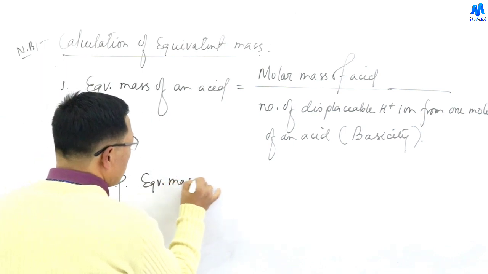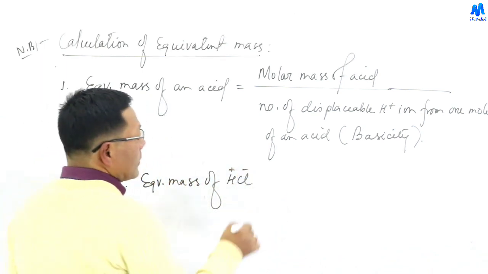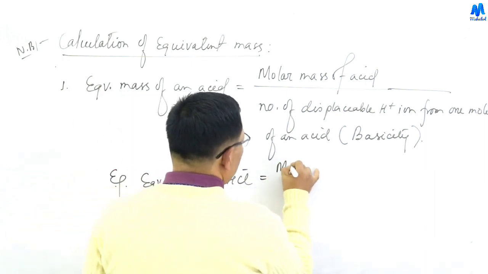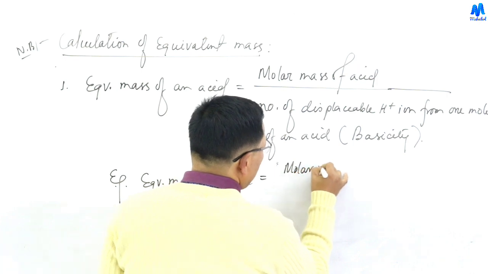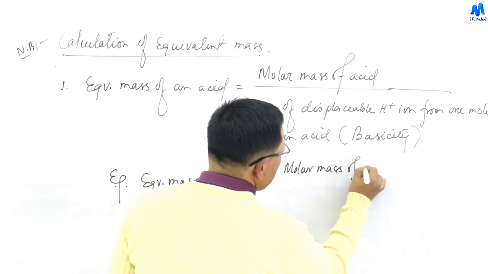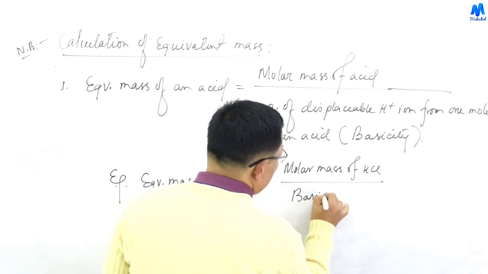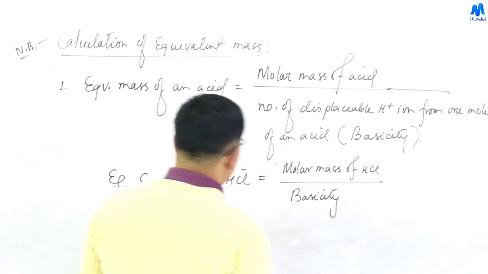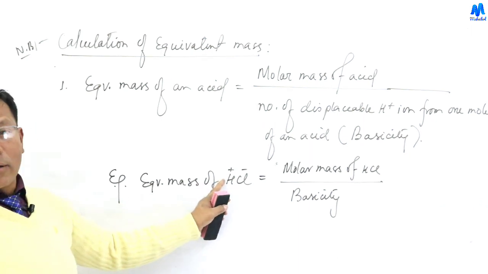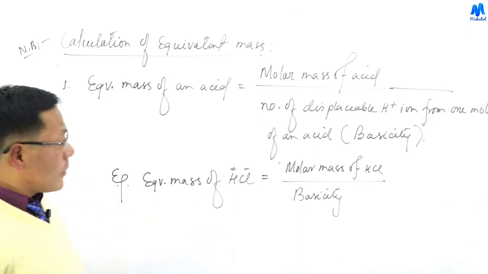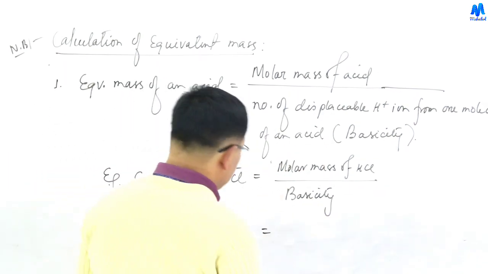Let me give one example: the equivalent mass of HCl is the molar mass of HCl divided by basicity, the number of displaceable hydrogen ions. In HCl there is 1, so it is a monobasic acid.